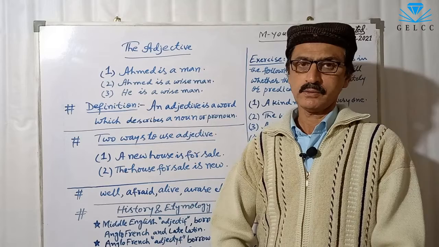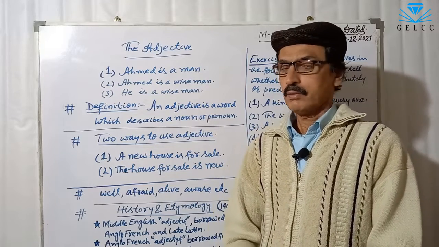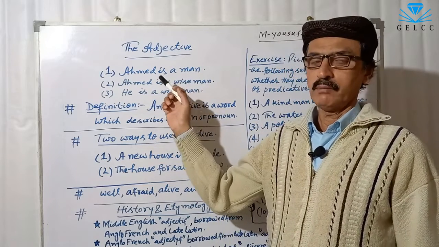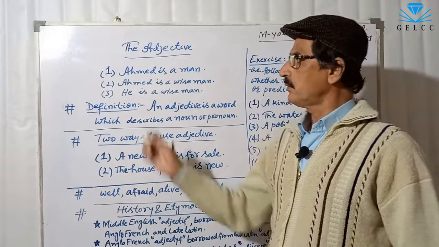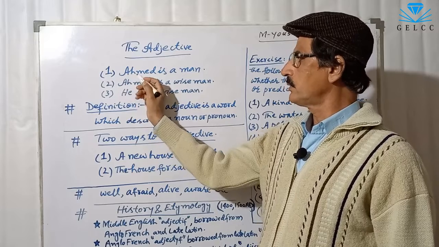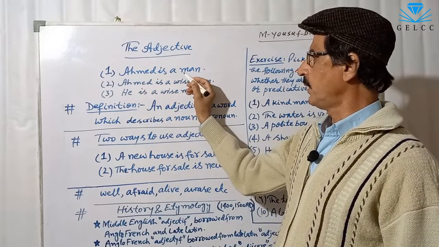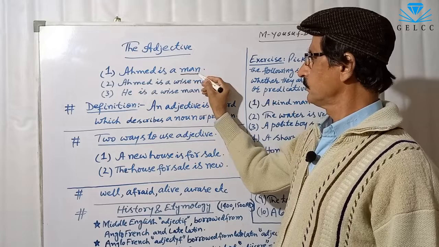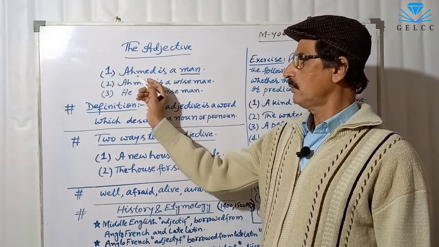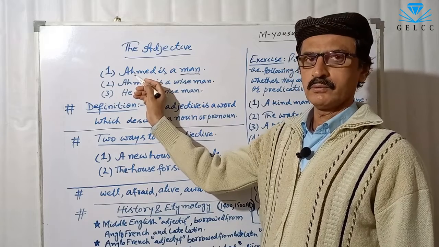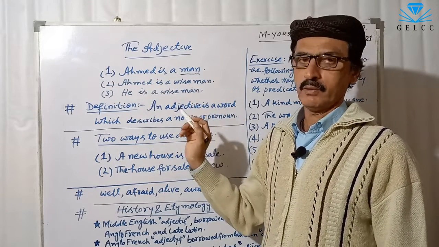What is an adjective? Please, first of all, look at these three sentences. In sentence one: Ahmed is a man. Ahmed is a noun and man is also a noun.